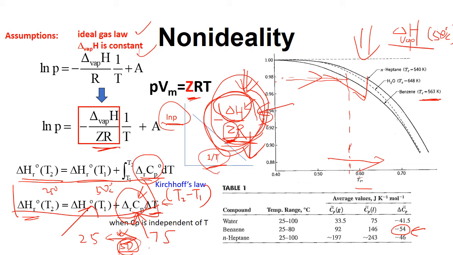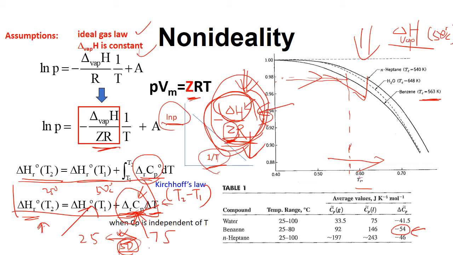Because T2 in this case is smaller than T1, it's a negative number, and delta Cp is also negative, so you add a positive number, and that gives you a larger number. So low temperature gives you a larger delta H.